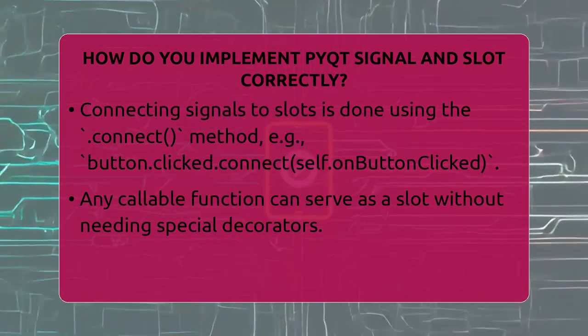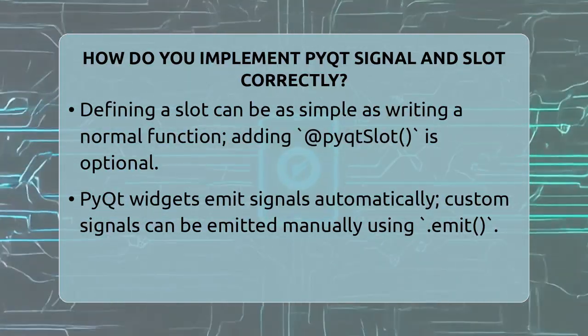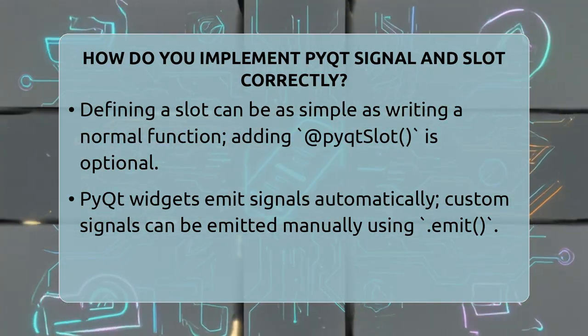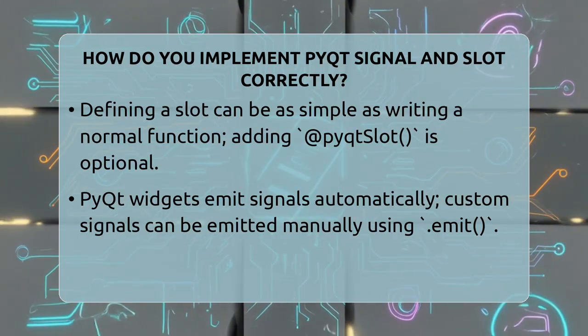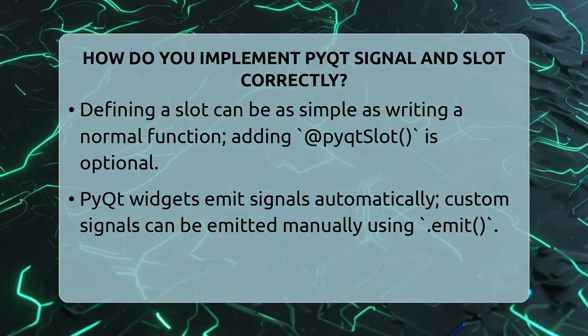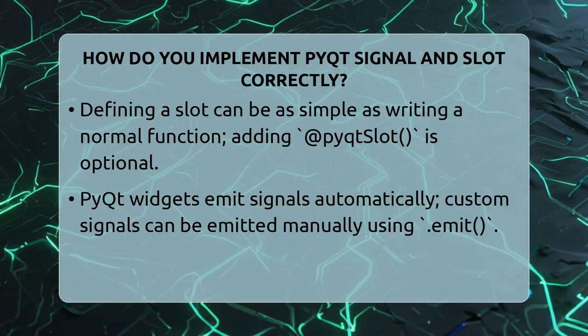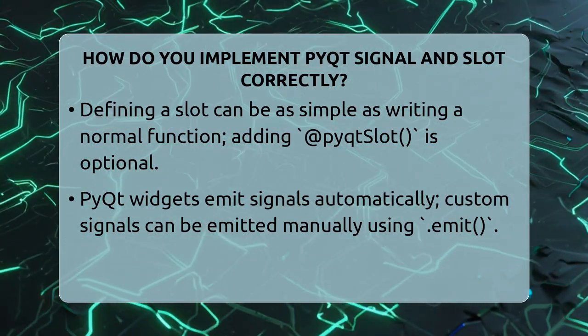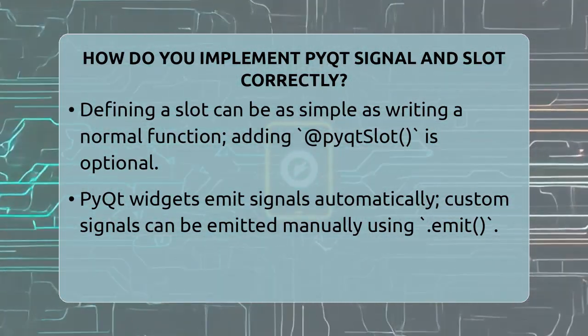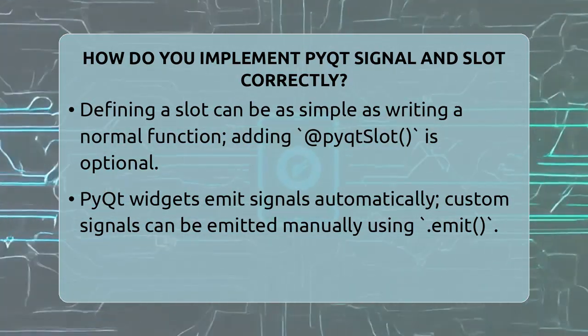Signals are emitted automatically by PyQt widgets when events happen. Usually, you don't need to manually emit signals. But if you create custom signals, you can emit them with the emit method. For example, if you define a custom signal, you can call self.mySignal.emit() to send it.